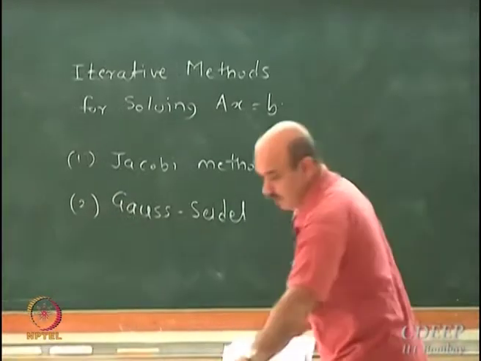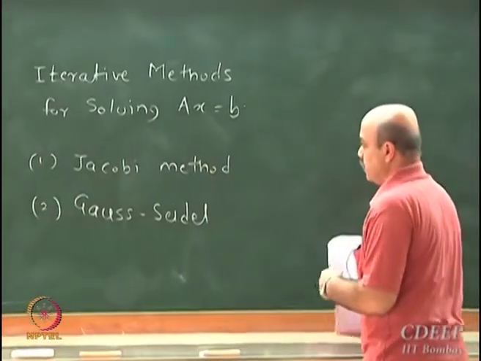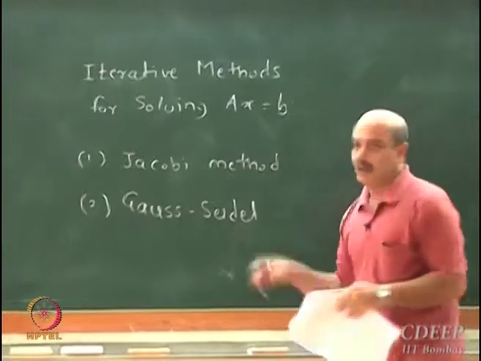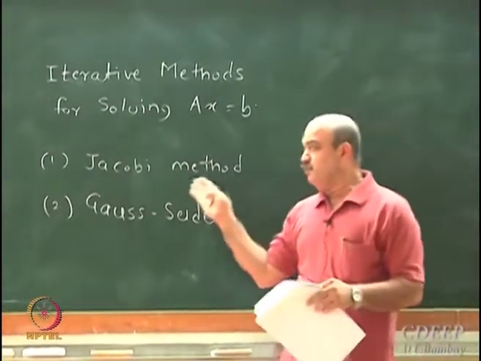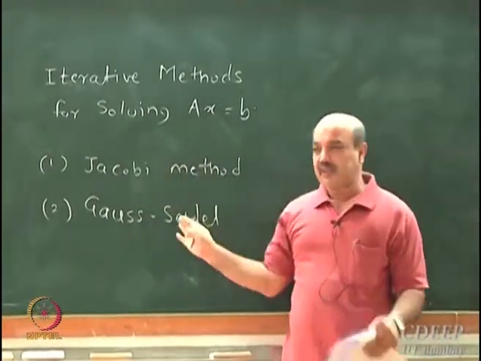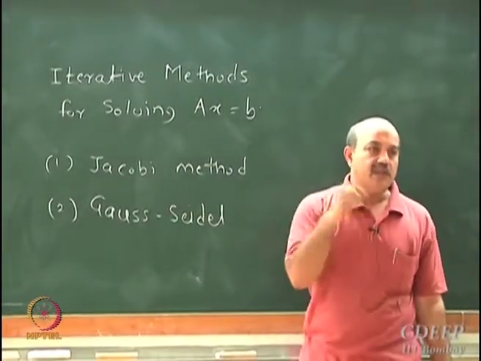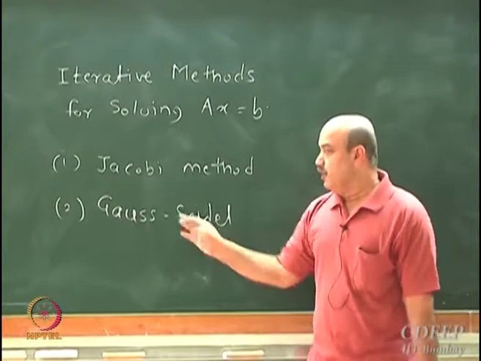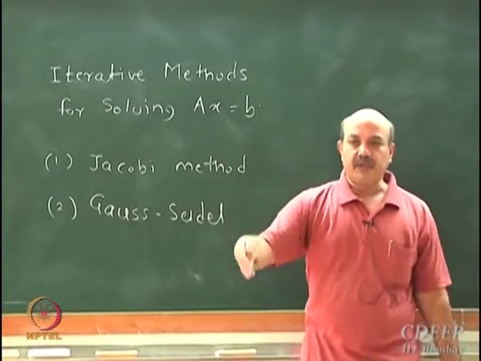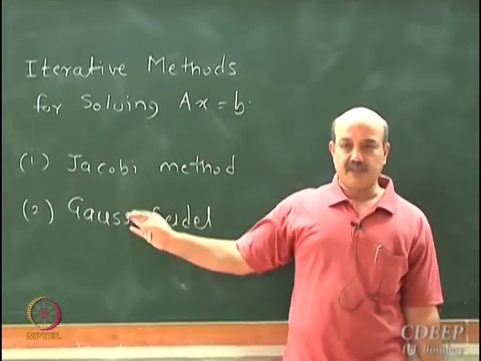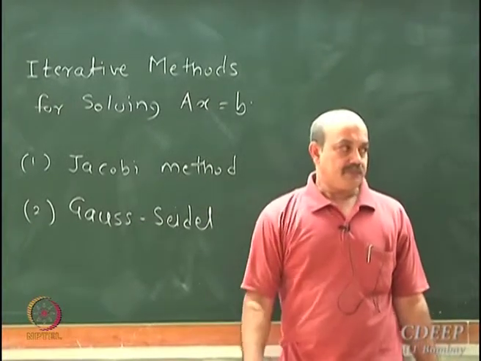So what I told you is that in general the Jacobi method is slower than the Gauss-Seidel method. The difference is that when a new iterate is formed, we use that in the next calculations. That is the difference between Gauss-Seidel and Jacobi.